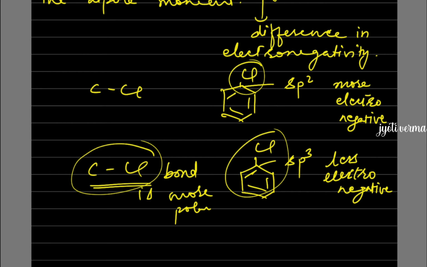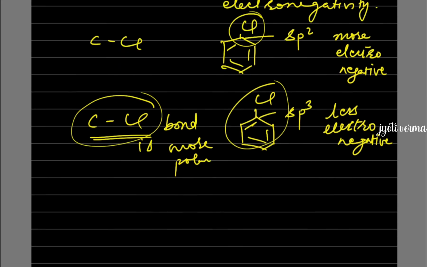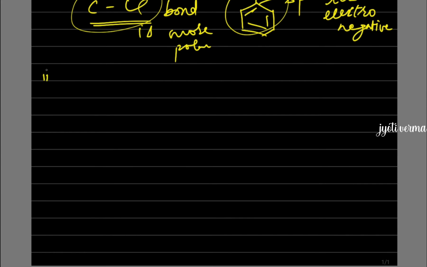Now moving to the second part of the same question: alkyl halides, though polar, are immiscible with water. What is the meaning of this question? RX, that is alkyl halide, is polar in nature. We know that carbon is slightly positively charged and halogen is slightly negatively charged because of its higher electronegativity.